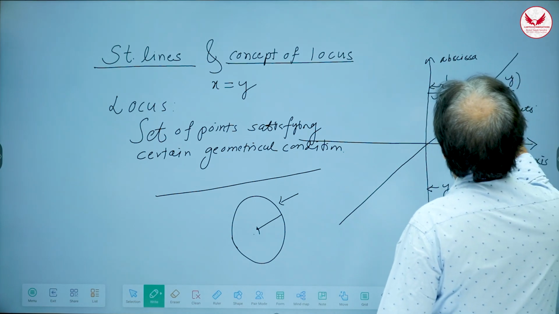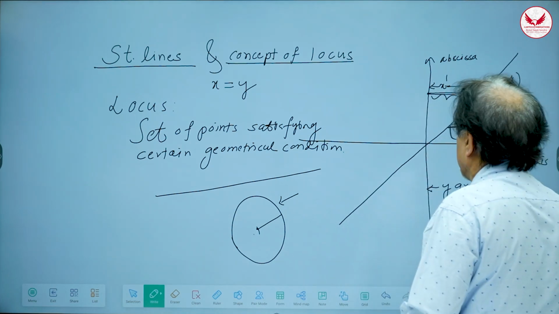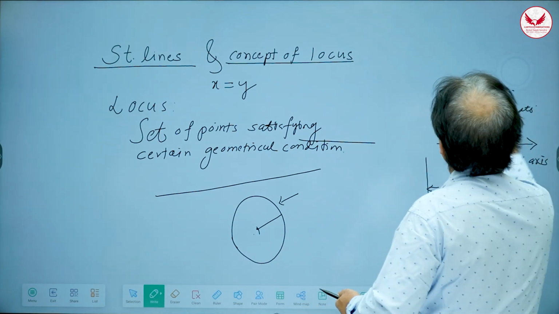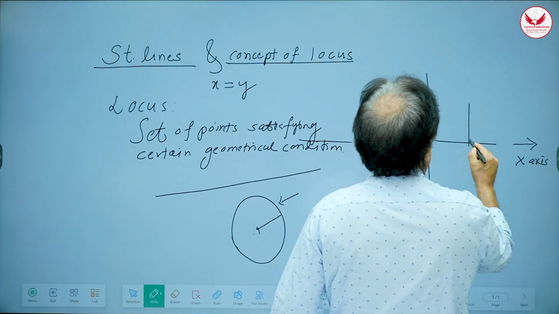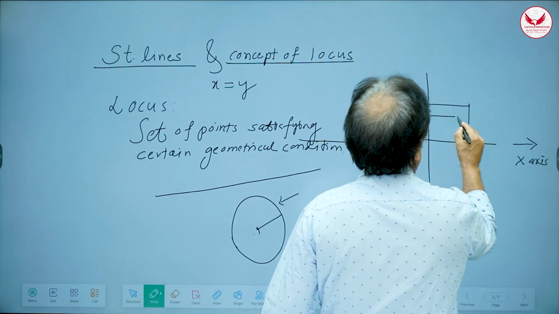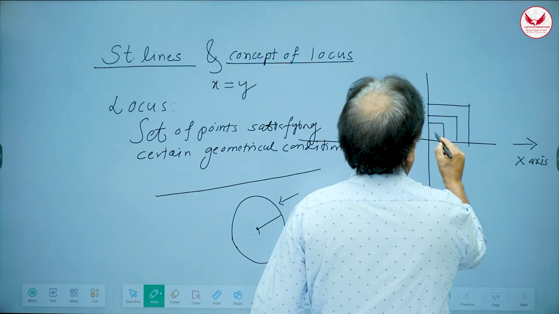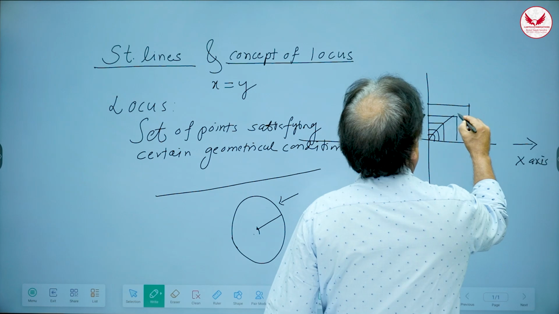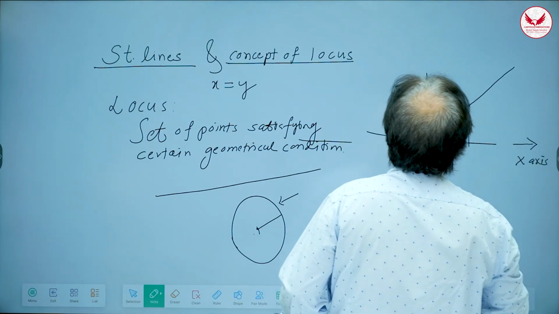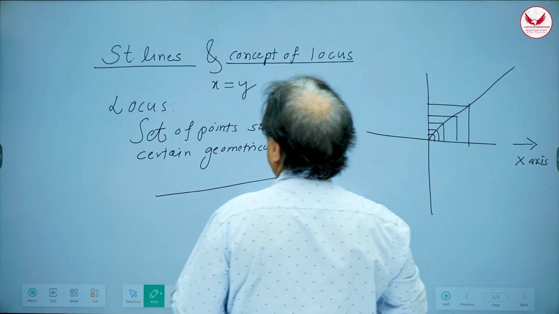So what will happen here is this distance is always equal to this distance, right? So therefore, x coordinate is equal to y coordinate. That means you will always get squares of this type, where this is a square, this is a square. And if you take the collection of all such points, they are on a straight line, correct? So therefore, this is going to be a straight line.